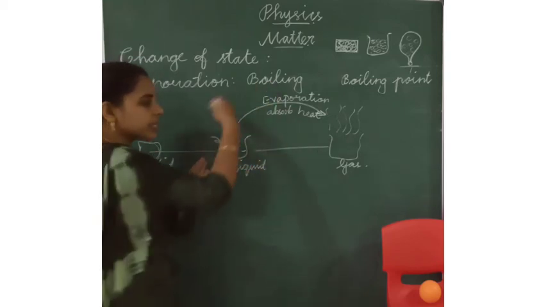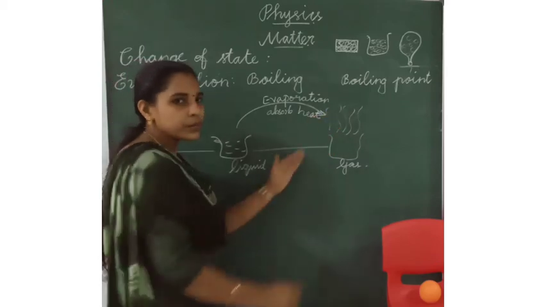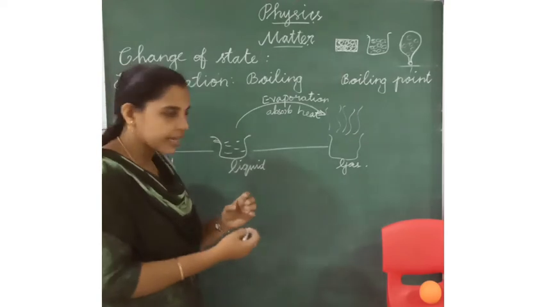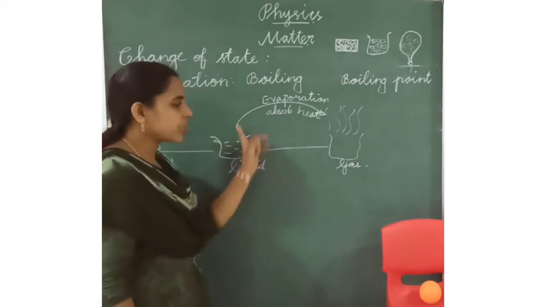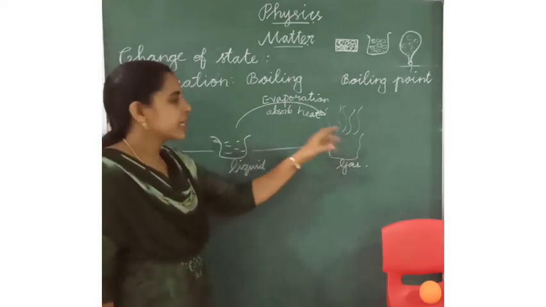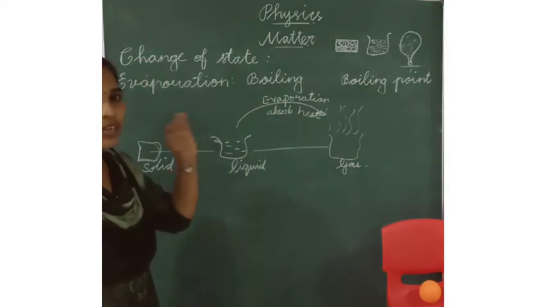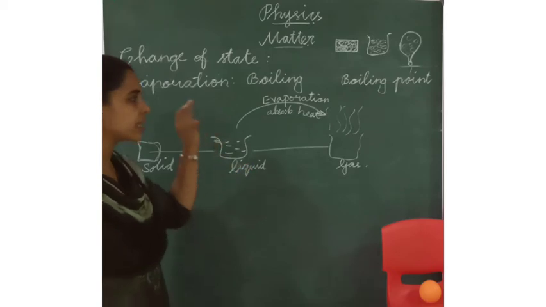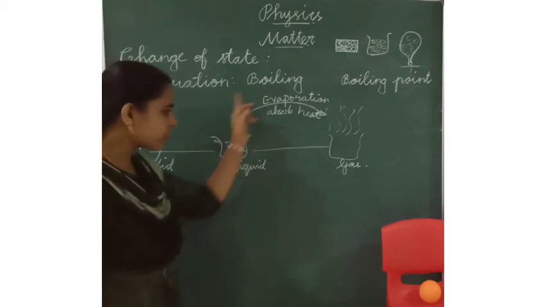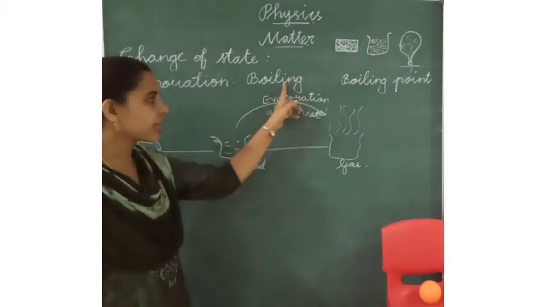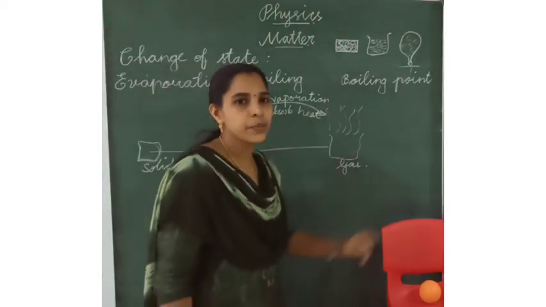Automatically it cannot become gas. From the liquid, when we give fire or heat, the liquid changes into gas at a particular temperature. At a particular temperature, that is the important phrase. At the particular temperature, liquid changes into gas. It is called boiling. Then what is the meaning of boiling point?